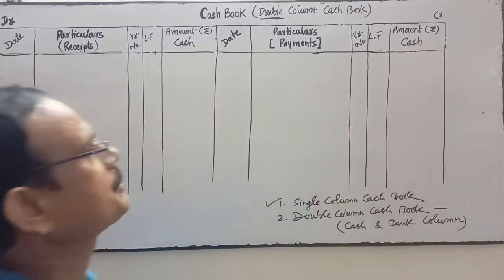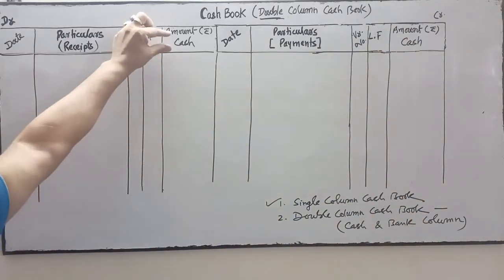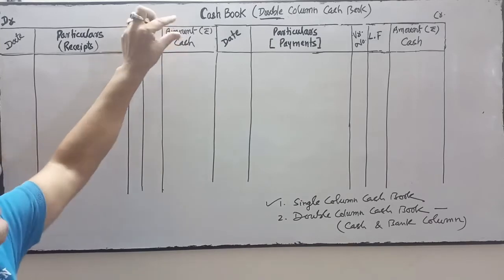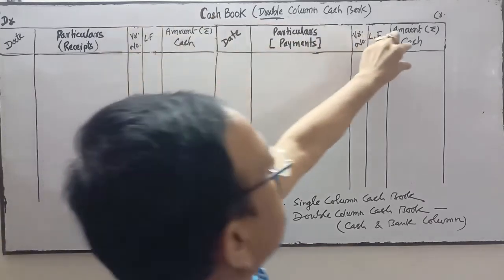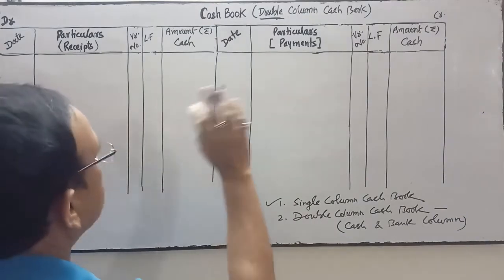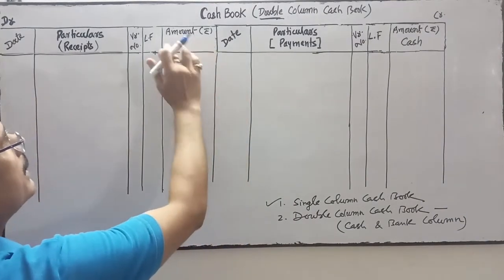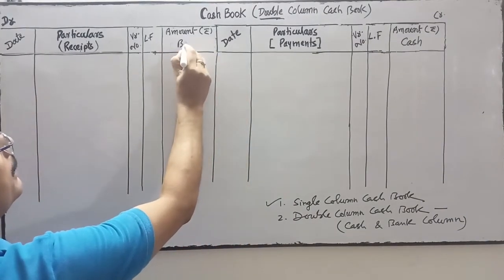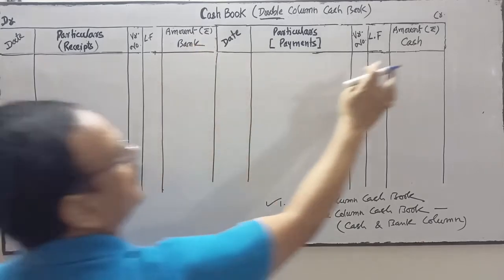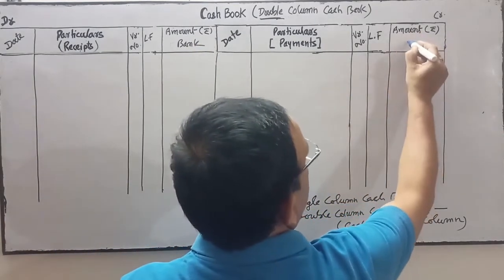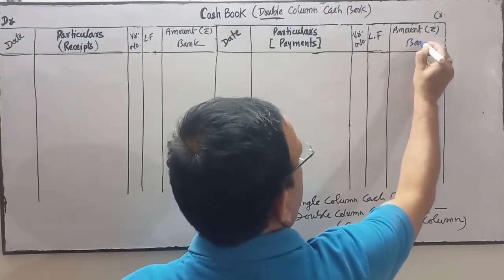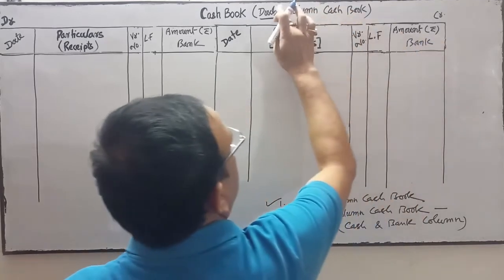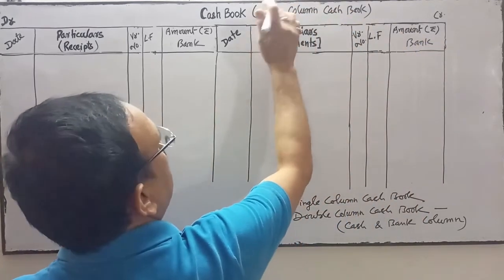It's a single column cash book. Here we write only the cash transaction, cash debit and cash credit. A single column cash book may be only a bank column, then it's a bank. So it's also a single column cash book.